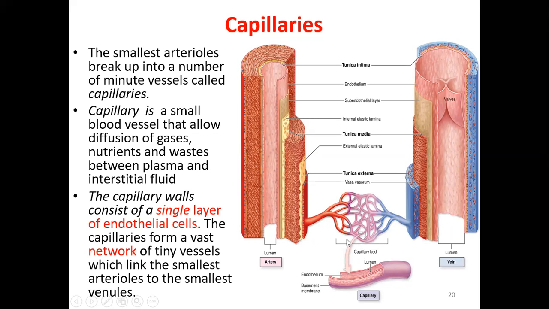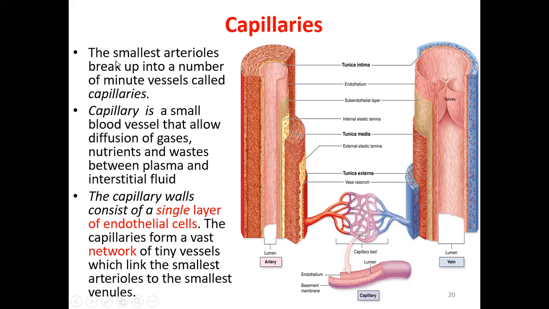The smallest arteries are called arterioles, and the smallest veins are called venules. The connection between the arterioles and the venules is called the capillaries, and this place is called the capillary bed.